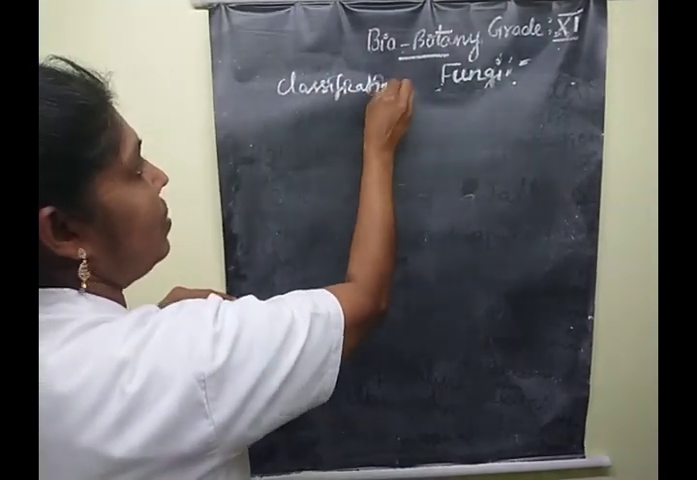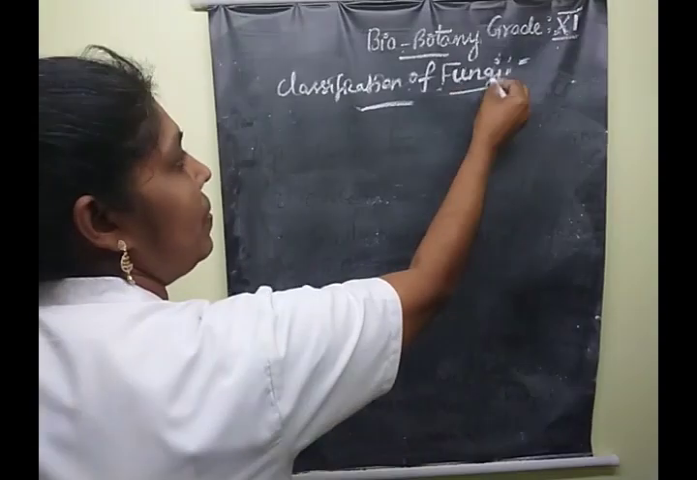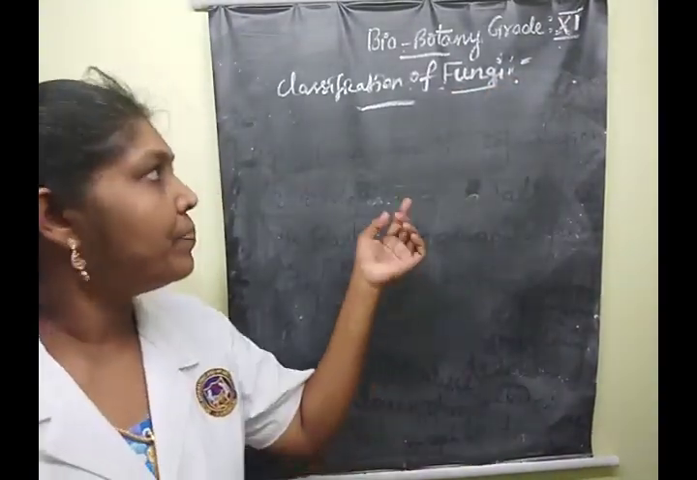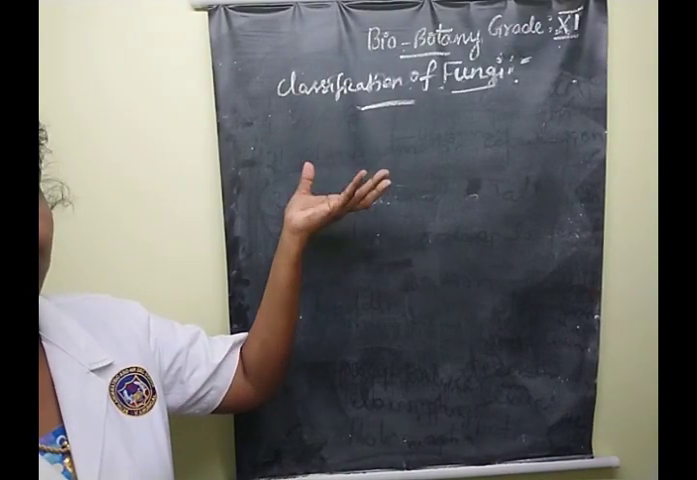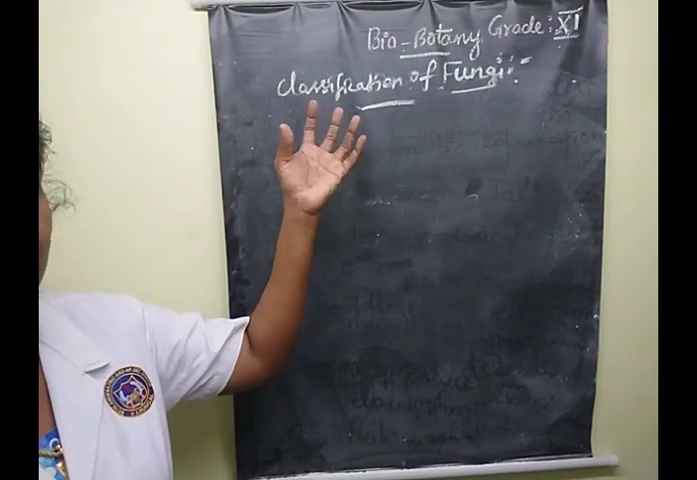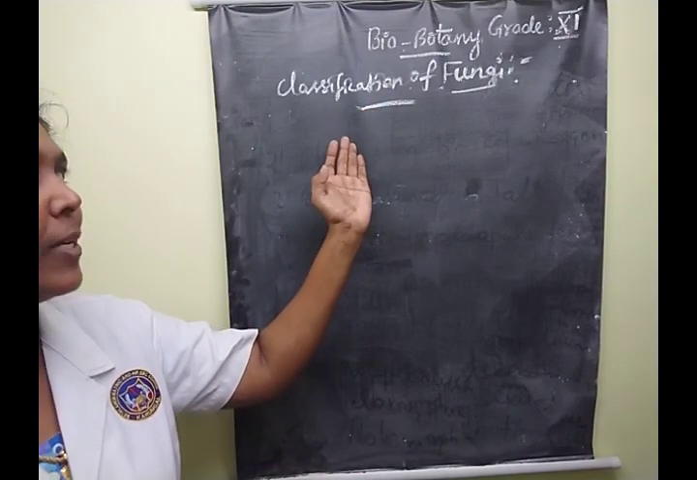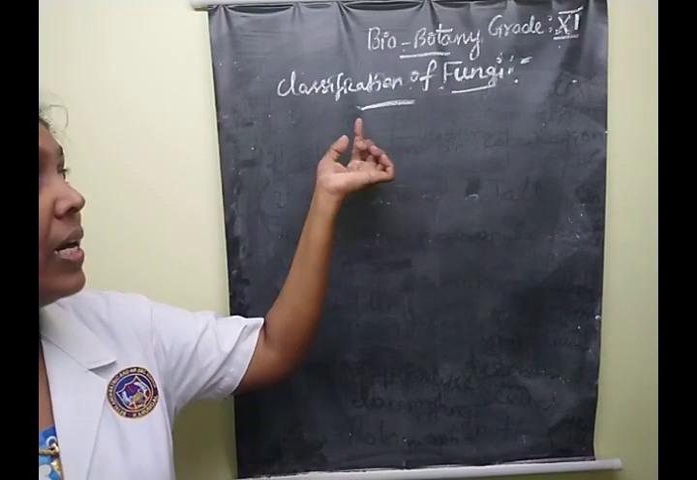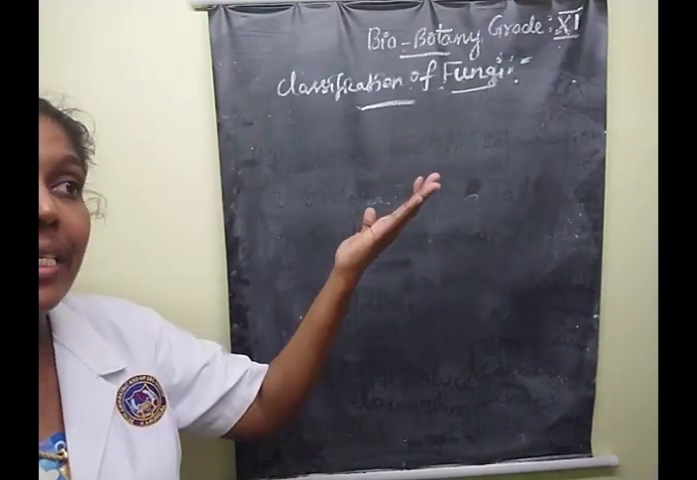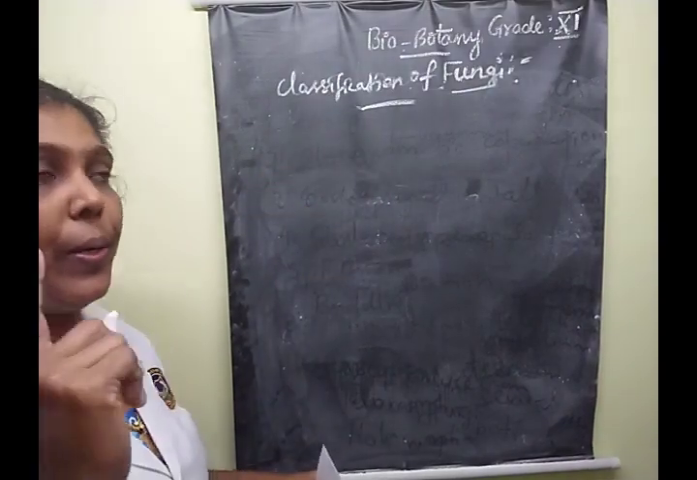Classification of fungi. Understood, ma? So what is the classification of fungi? The mycologists put in more effort. They classified the fungal organisms based on reproductive structures and vegetative characters only. Traditionally, the classification of fungal organisms is into 4 classes.